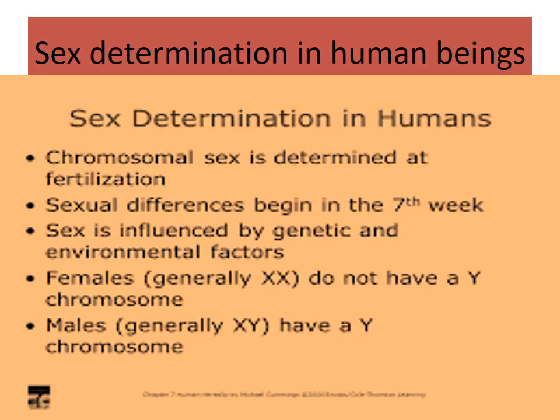Sex determination in human beings. So the different characters in male and female are determined by the sex chromosomes. The chromosomal sex is determined at fertilization, and the sexual differences begin in the 7th week. Sex is determined by genetic and environmental factors. The female is generally XX and the male generally XY, and the female, XX, does not have a Y chromosome.